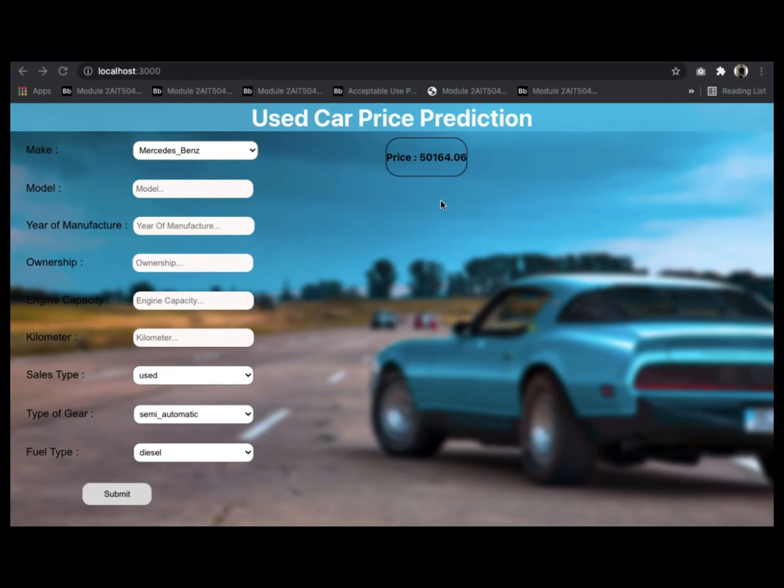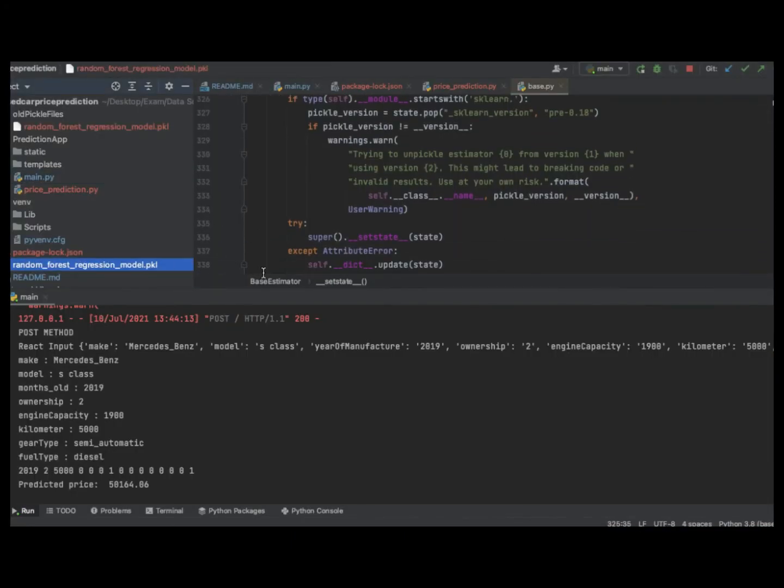So now we have a look at the back end. We have got the result of $50,164.06 for the car. If I come to the back end, we can see the results here. The make is Mercedes-Benz, model is S-Class, year 2019, ownership is 2, engine capacity is 1900, kilometers driven is 5000, gear type is semi-automatic, fuel type is diesel, and the predicted price will be